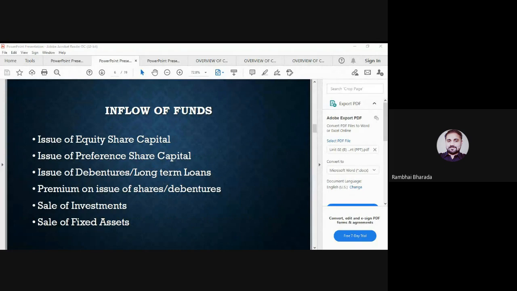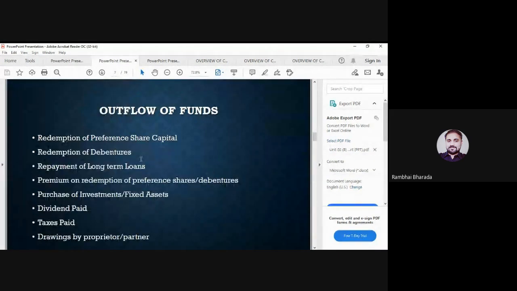Maybe the question asks, in a 1 mark question, give the example of fund inflow or inflow of fund, or give the example of fund outflow. Or maybe the question asks that in fund flow statement, purchase of fixed assets is considered as option A, outflow, option B, inflow, option C, none of above, and option D, all above. So purchase of assets or investment is considered as outflow of fund. So please remember this.